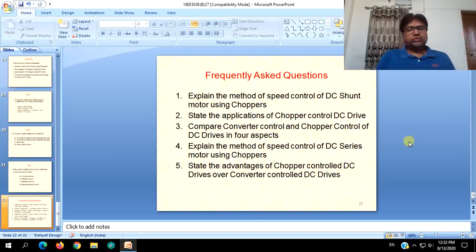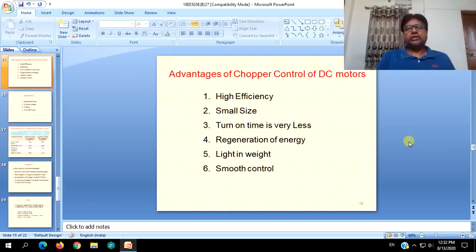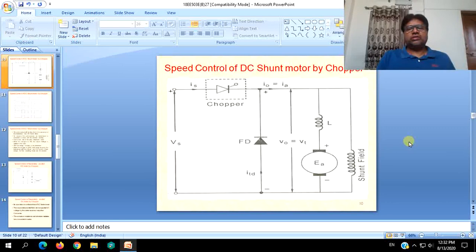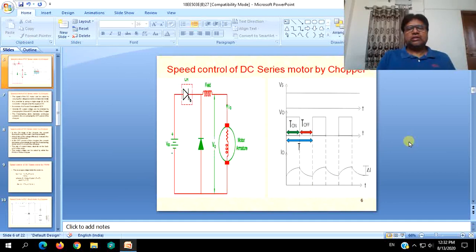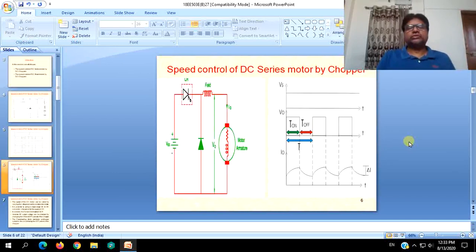So these are the discussions related to chopper controlled DC drives for this session. We will be continuing our discussion on the speed control of drives in the next session, where particularly it will be AC drives.